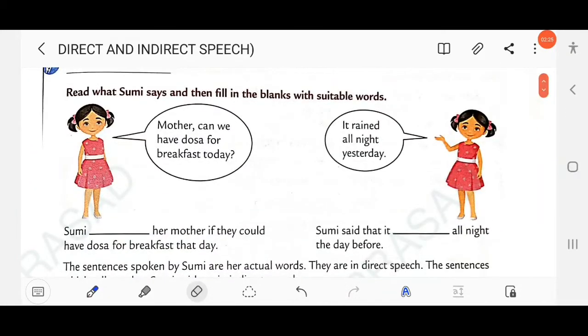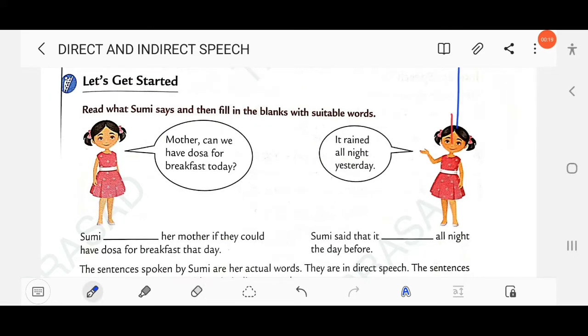Read what Sumi says and then fill in the blanks with suitable words. "Mother, can we have dosa for breakfast today?" These are the actual words of the speaker. Who is the speaker? Sumi is the speaker. So, Sumi asked her mother if they could have dosa for breakfast that day.